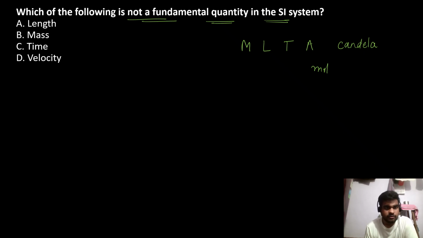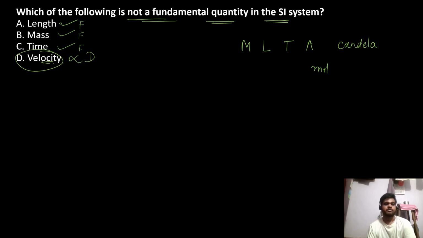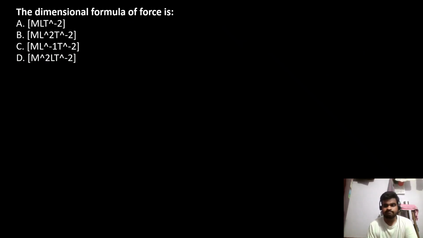The SI system. So derived quantity means they are asking which of the following is a derived quantity. Velocity is a derived quantity, since length is your fundamental unit, mass is your fundamental unit, time is your fundamental unit, and velocity is derived. So the answer to this question is option D. Let's move to the next question.